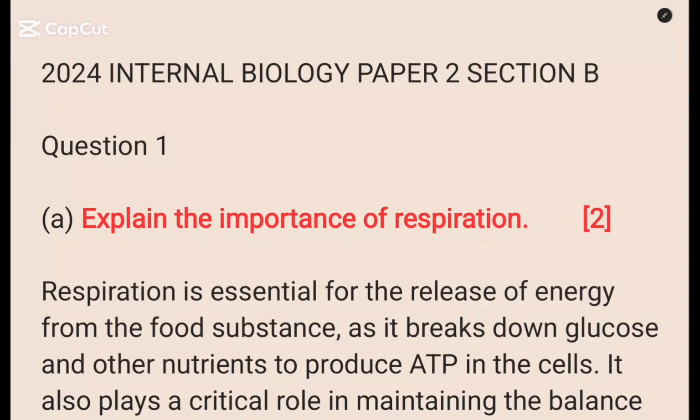Welcome to our second part. This is 2024 Internal Biology Paper 2, Section B. In this one, we are going to focus on essay questions.